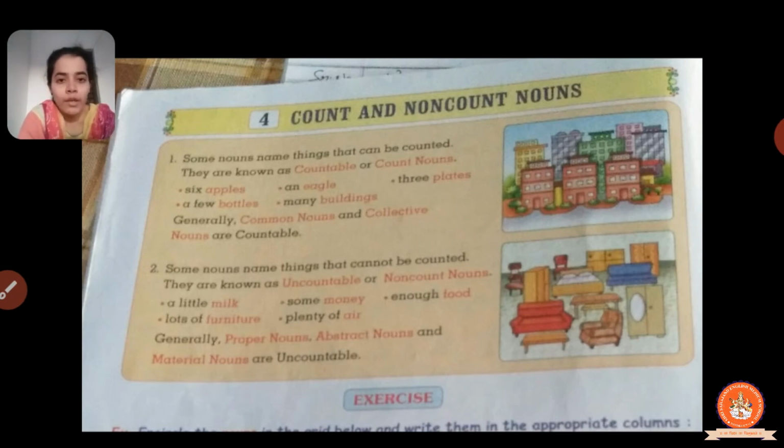All the words are given mixed, okay. So you have to find out the countable and uncountable nouns, and circle them. You have to make two parts, countable and uncountable nouns. I'll explain what you have to do and how you have to do it, and that you have to write in your workbook. All right, students, this is about our chapter, countable and non-countable nouns.